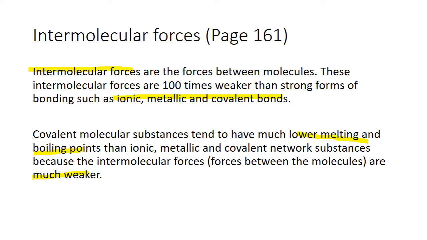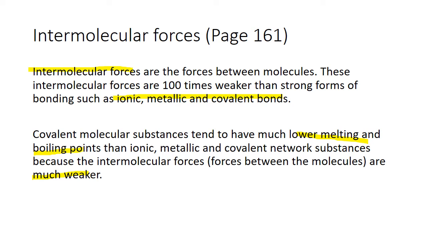Covalent molecular substances tend to have a much lower melting and boiling point than ionic, metallic, and covalent network substances because the intermolecular forces are much weaker. A very good example would be water molecules. If you're talking about the bonding within the water molecule, there will be the intramolecular force in the form of covalent bonding. The bonding between different water molecules will be intermolecular forces.